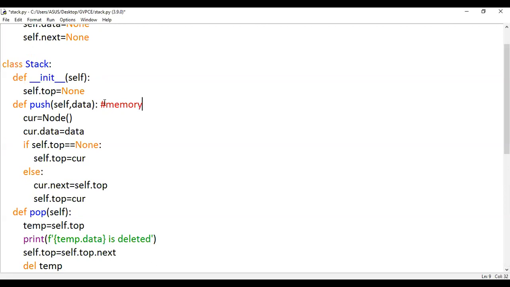Memory overflow we can't check in the case of a linked list, when the data is inserted beyond the limit. The reason is a linked list is dynamic memory allocation. When you're going with a list and you have a fixed size, then we can check it. For pop, we can check it when there is no more element. When you're trying to delete an element, then we can mention memory underflow.